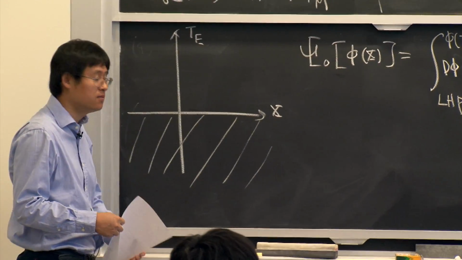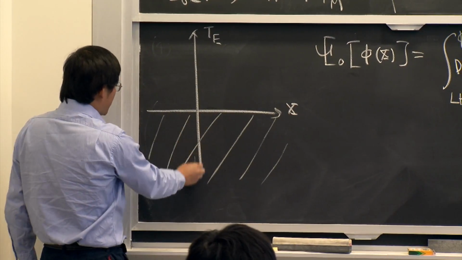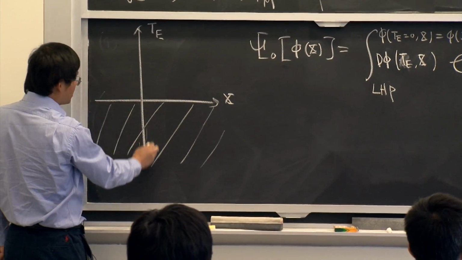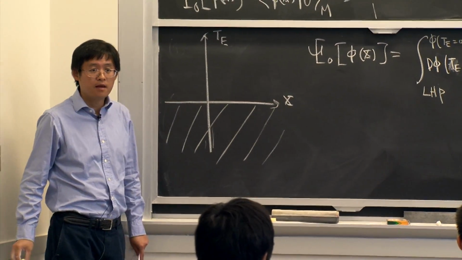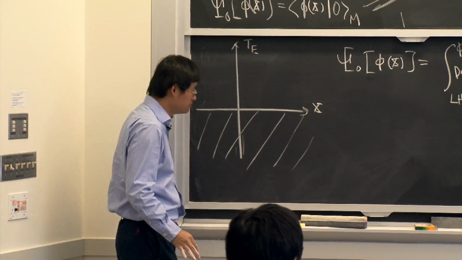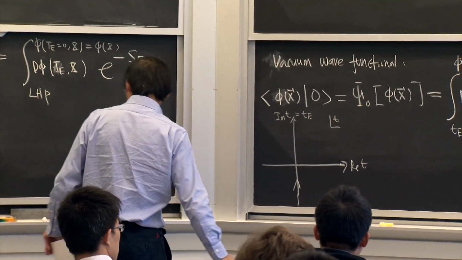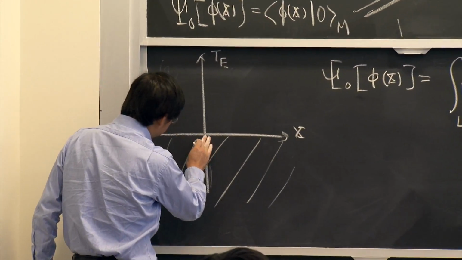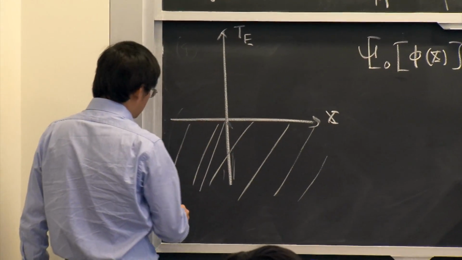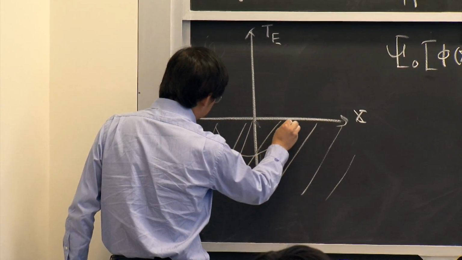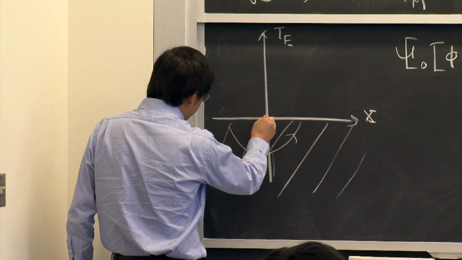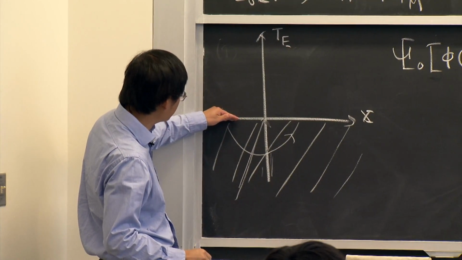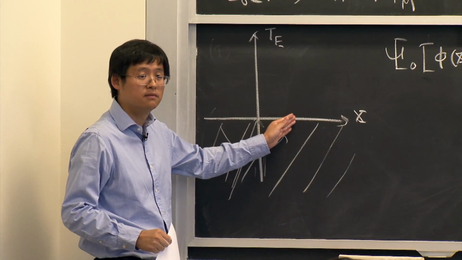Now, here is the key. When I write this half space in this form, you treat T as the time. But now let's consider a different foliation, a foliation in terms of theta. For each value of theta, you have a rho, and theta is integrated from minus pi to pi.